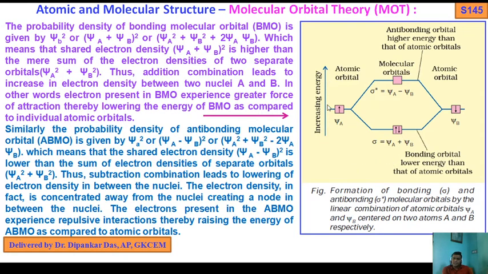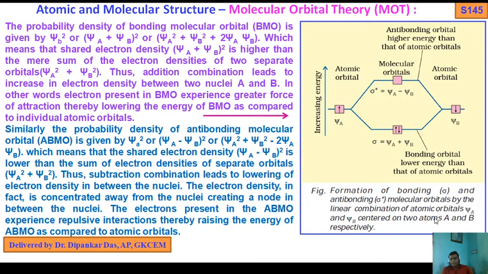Here, this is the increasing energy. So when you move from bottom to top, energy increases. The figure shows the formation of bonding sigma and anti-bonding sigma star molecular orbitals by the linear combination of atomic orbitals psi a and psi b centered on the two atoms A and B respectively.